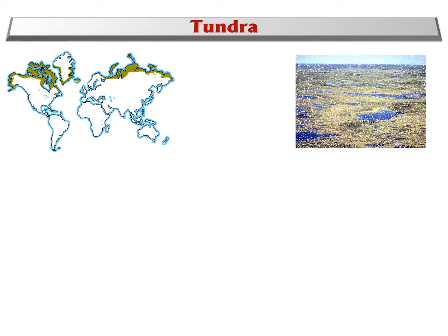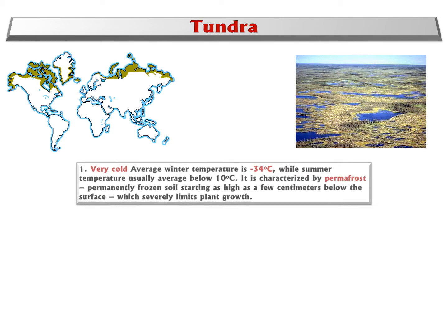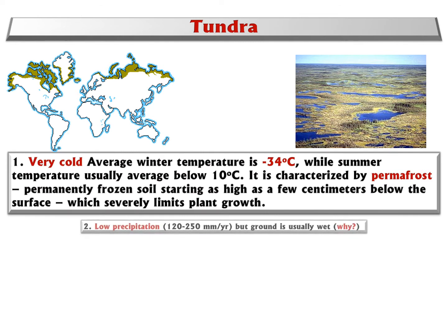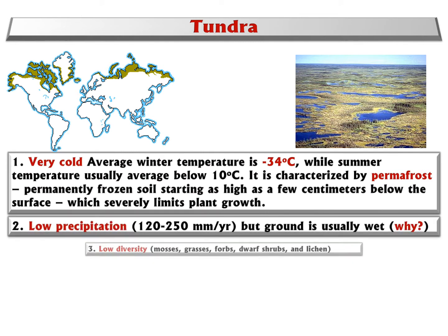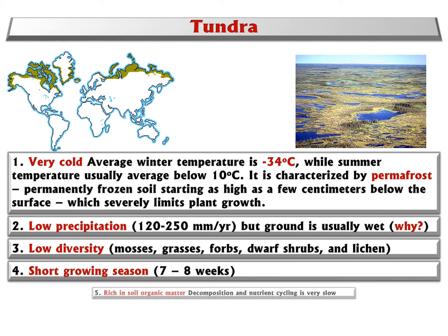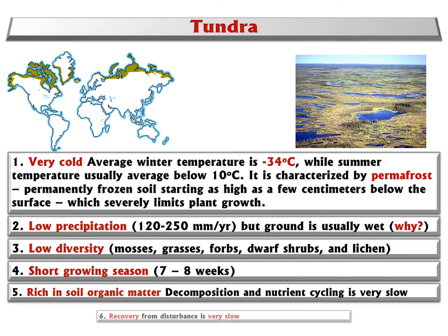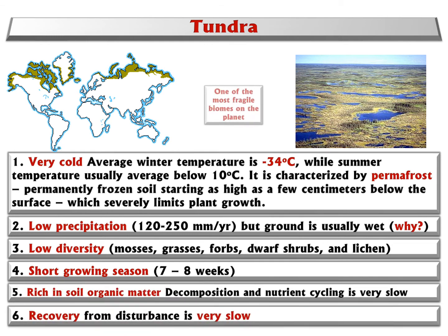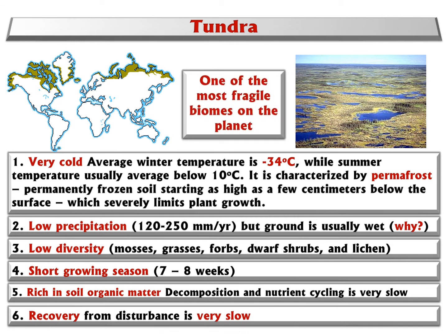Tundra. This is located in the polar area, very cold. Winter temperature can be negative 34 degrees C. Summertime is very short, just a few weeks. Temperature in the summer is also below 10 degrees C. So the growing season is very short.